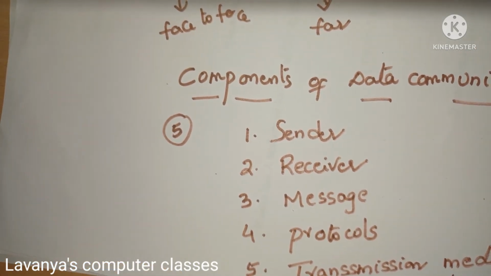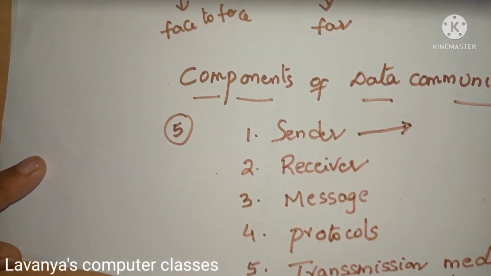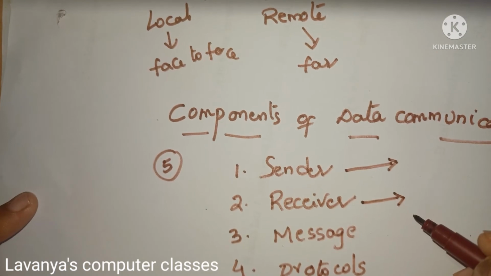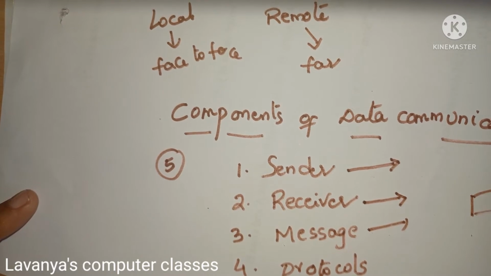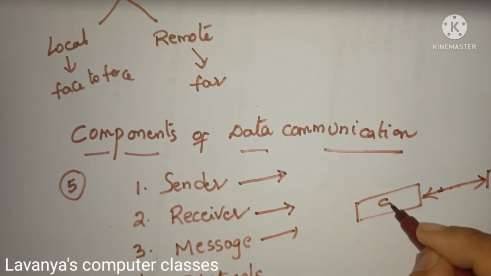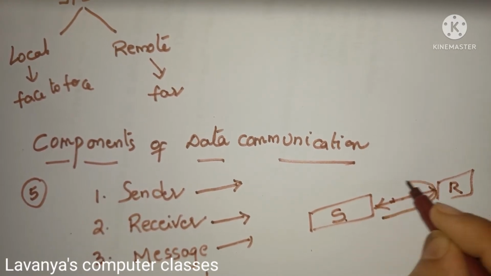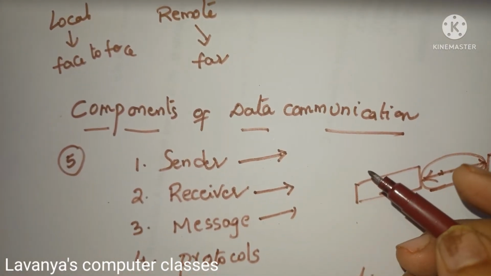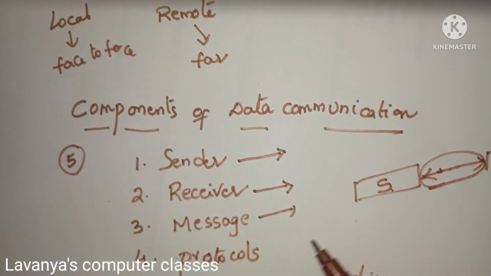Now, first, what is a sender? Already we know, the one who is sending the information is known as the sender. It may be a person or it may be a device. The receiver is the one who is receiving the information. Message: from sender to receiver, whatever information we are passing, that is known as the message. Our letters, our communication matter, whatever you want to send from one place to another place, that is known as the message.